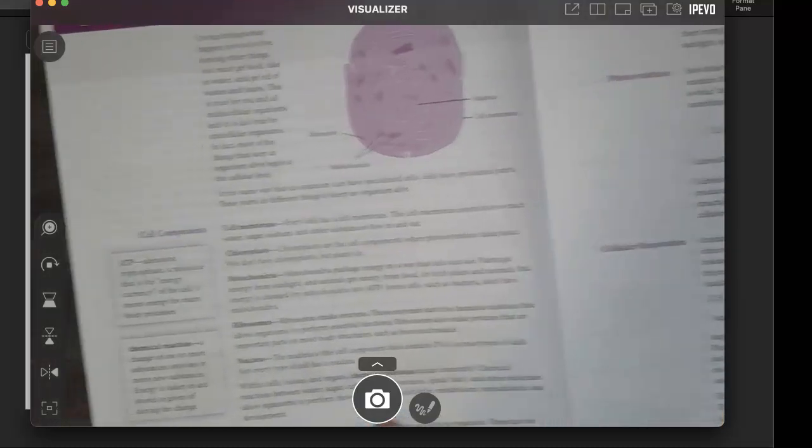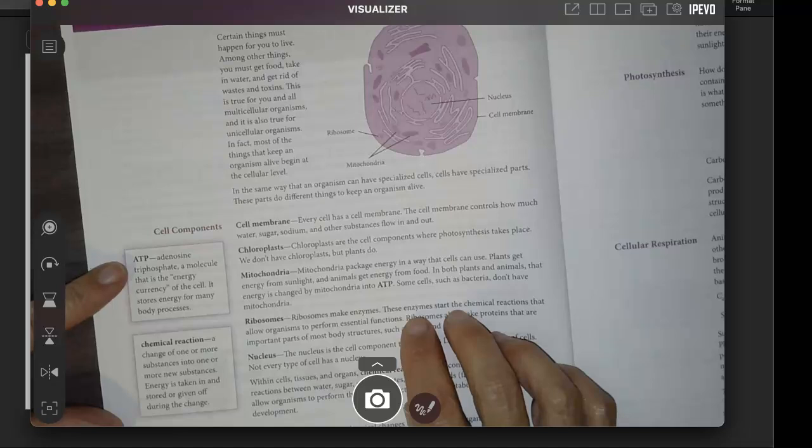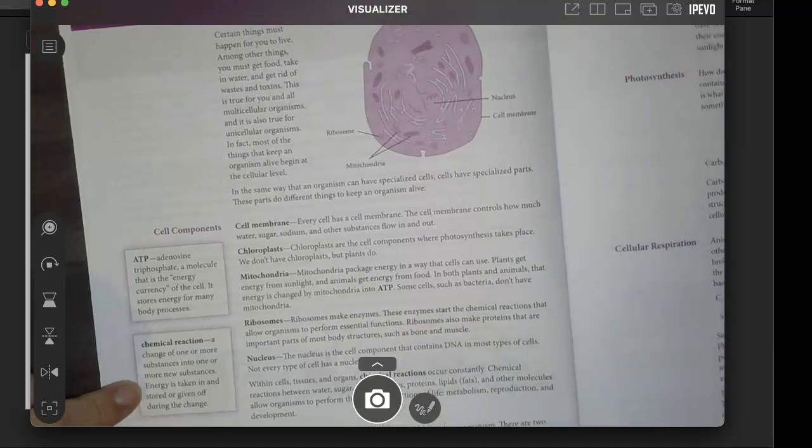In the sidebar, there's a definition of ATP. It's adenosine triphosphate, a molecule that is the energy currency of the cell. It stores energy for many body processes. And a chemical reaction is a change of one or more substances into one or more new substances. Energy is taken in and stored or given off during the change.